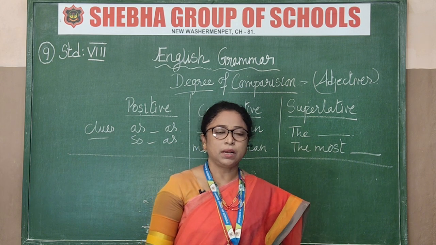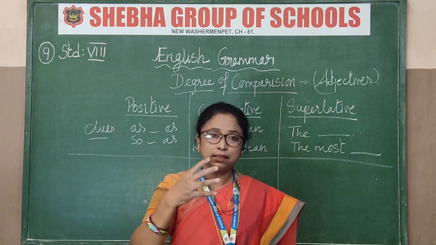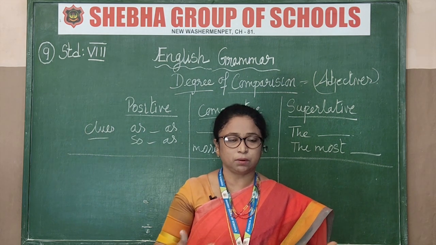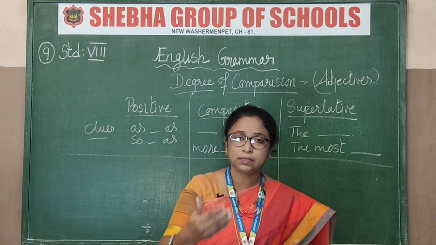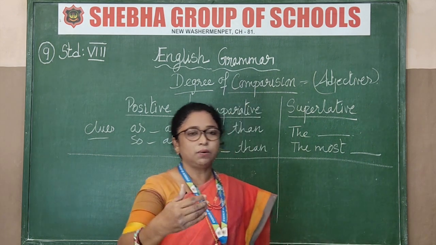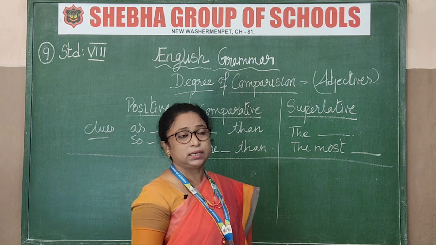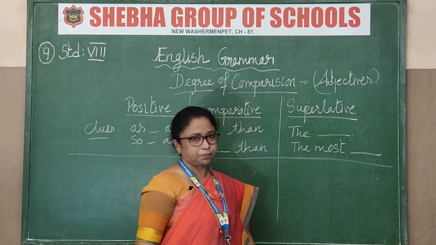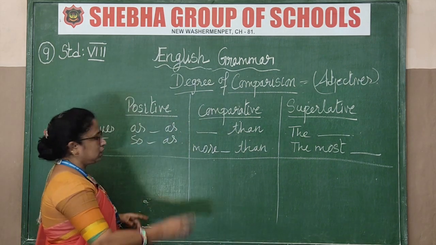Okay, let me start. Now degree of comparison itself, you can understand, it is comparing with other things or objects or places. Now persons or things, right? It is a direct comparison with things. Okay. Now it comes in 3 degrees. What are the 3 degrees? One is positive, comparative, superlative. Okay, positive degree. First I'll tell you about the clues.